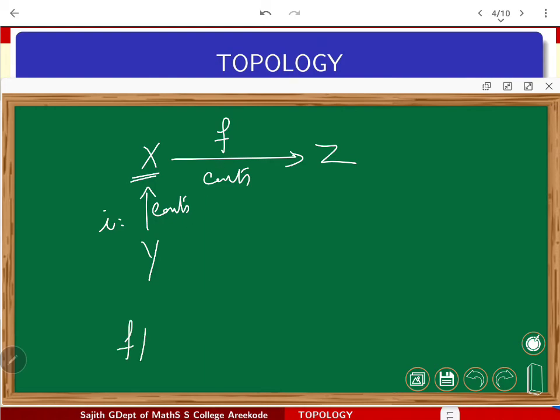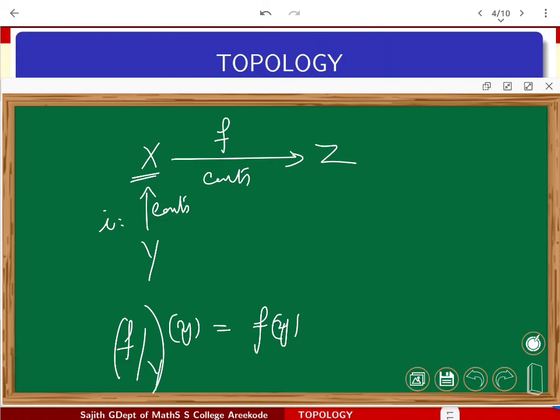We write f restricted to Y. It is simply that you take any y from Y, and you talk about f of y, that's all. So f restricted to Y, defined on any y, is the evaluation of f at y. Whatever be the f value, I have to give the same thing. That is how the restriction function is behaving.